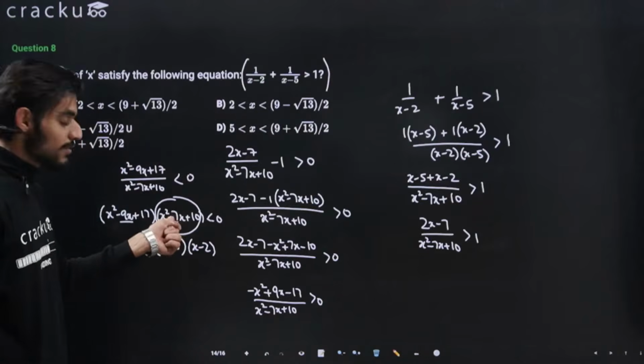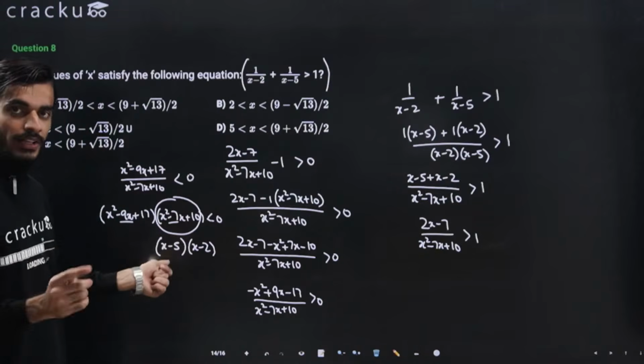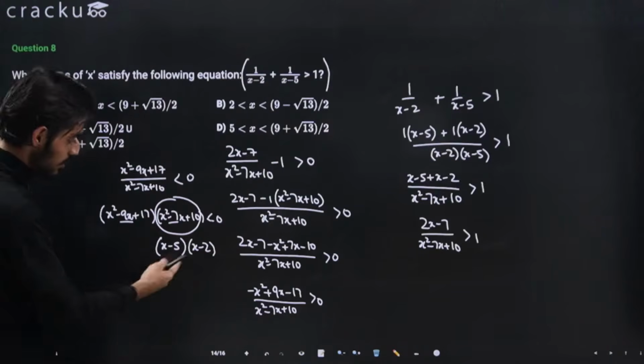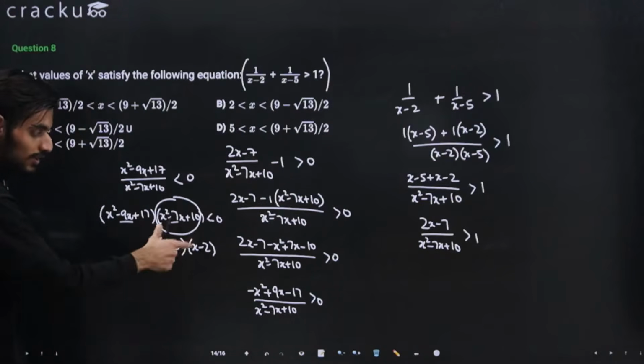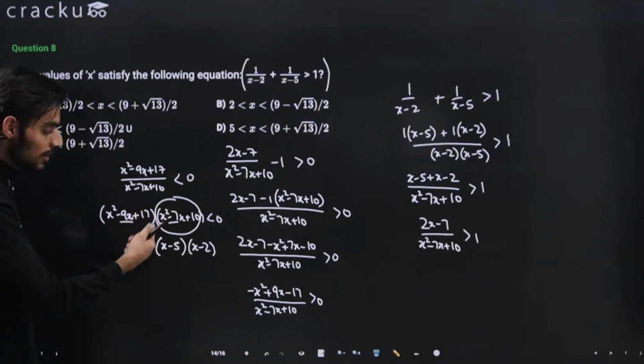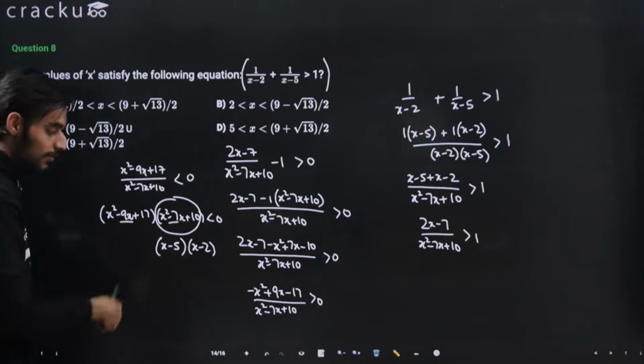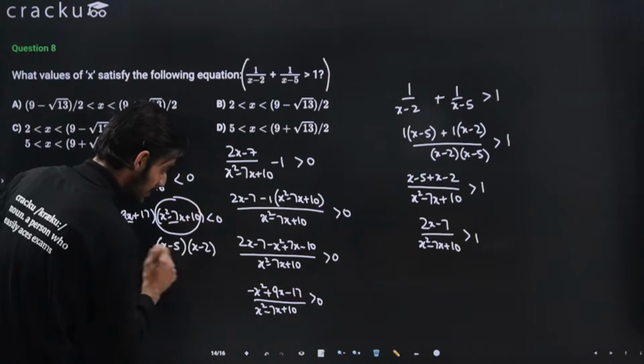You can write this as minus 5 minus 2, and then you will just take x common and you will be able to figure out this. We have solved this in the previous questions also, so I think you will be able to solve this. I am just saving some time here.